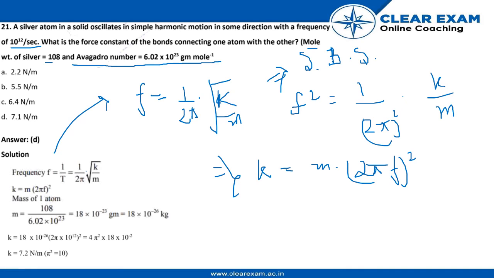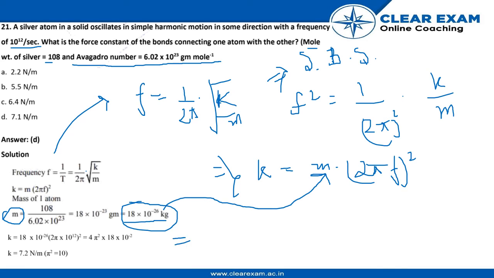The value of m can be easily calculated by 108, that is the mole weight of silver, upon the Avogadro number, that is 6.02 into 10 raised to power 23. And when we compute this, the answer coming is 18 into 10 raised to power minus 26. We are simply going to take this value and put it in the equation of k.